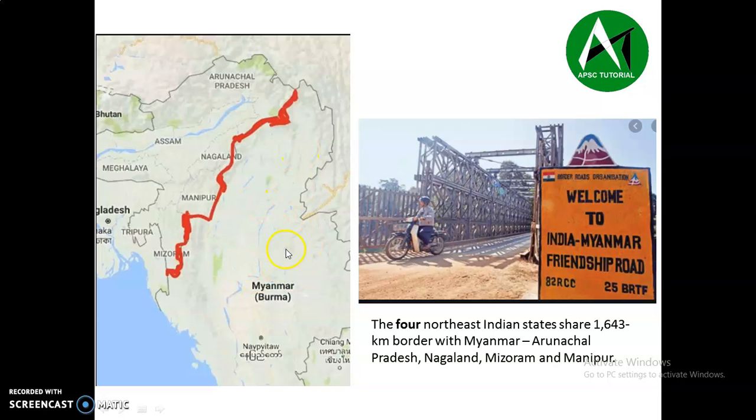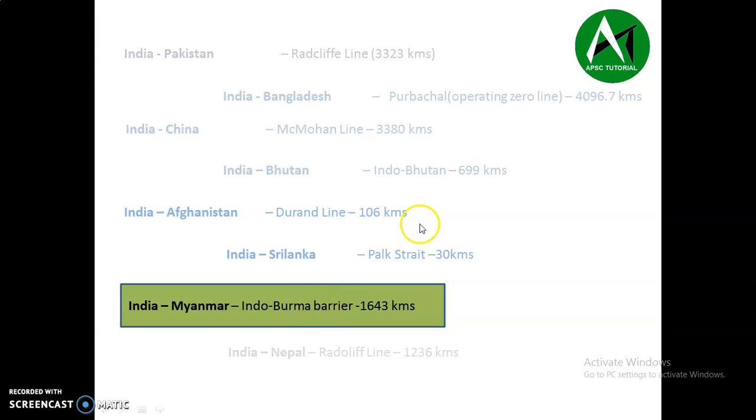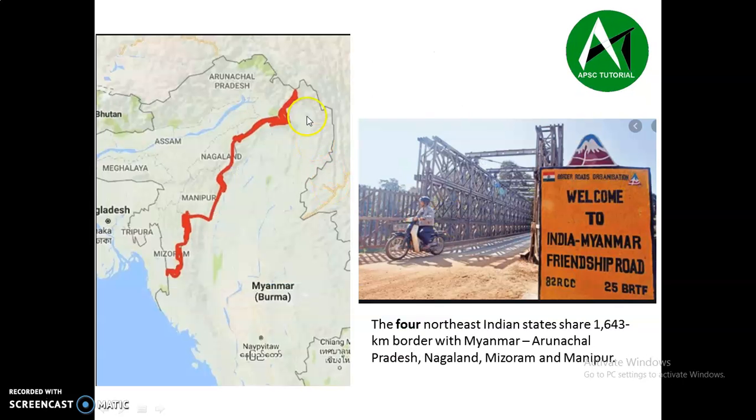Here we have Myanmar, and this line is called the India-Burma barrier. One more important point about this line is that 4 northeastern states share a border with Myanmar. Those 4 states are Arunachal Pradesh, Nagaland, Mizoram and Manipur.